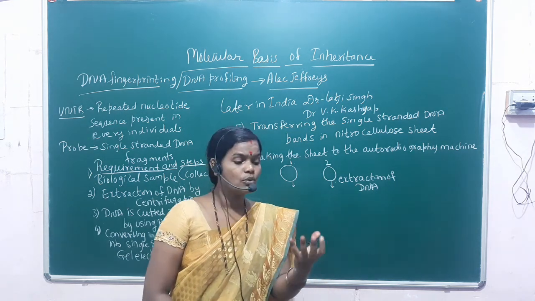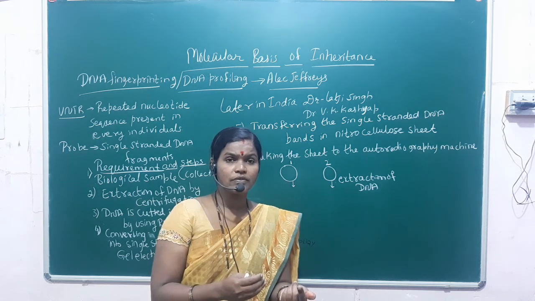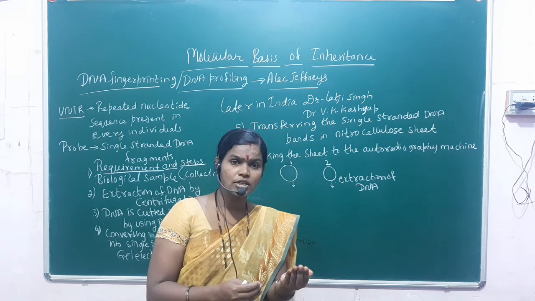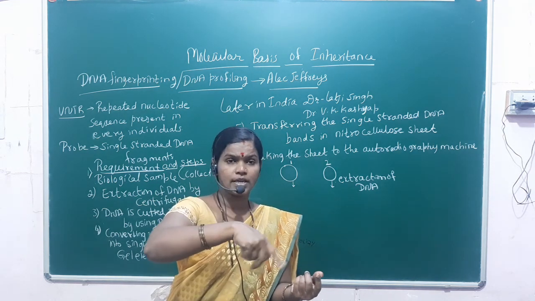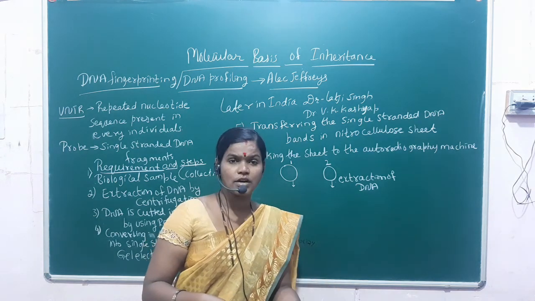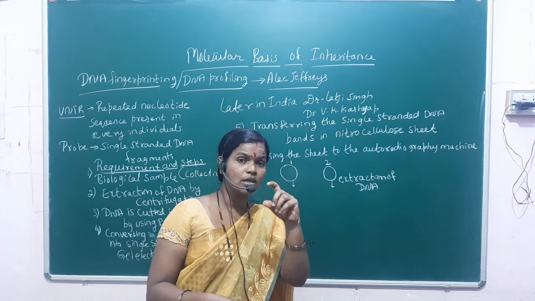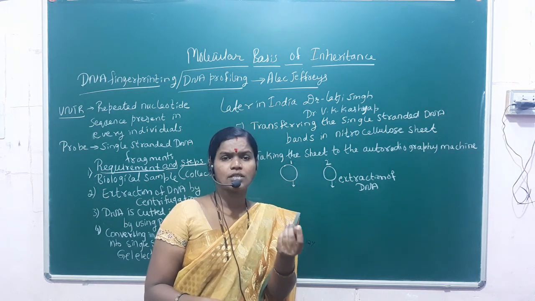See here, using some chemicals, what happens in the centrifugation machine? Some material is kept, and there it will rotate like anything, like 1000 rotations per minute, we can say. It will rotate like anything, and it is going to separate the DNA in a thread-like structure. The whitish thread-like structure will be there.